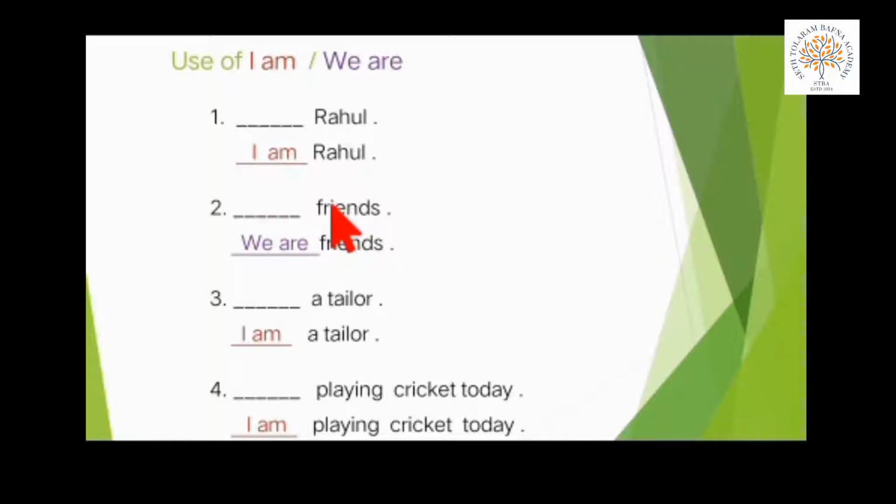Next, dash friends, F-R-I-E-N-D-S. Here you see friends, S लगा हुआ है. It means it is plural, many. So we are using here we are. What is the spelling of we are? W-E A-R-E, we are friends.